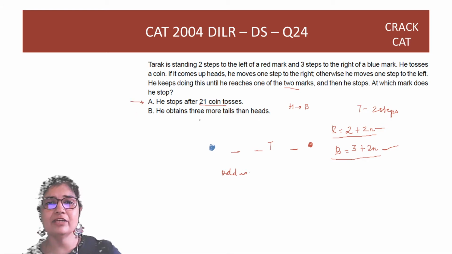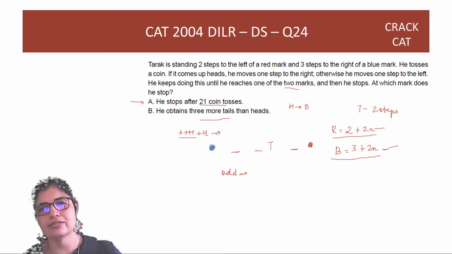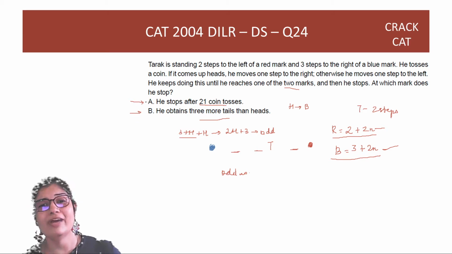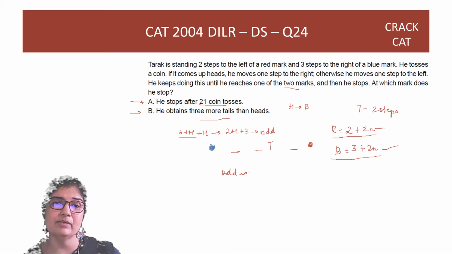He obtains 3 more tails than heads. So the total number of tosses will be 3 plus heads. These are the number of tails and the heads themselves. So the total tosses is odd. And if it is odd, I know clearly it's going to be blue, right? So where he lands up is not important, but it's a unique stop that is important. So each alone is sufficient, guys.